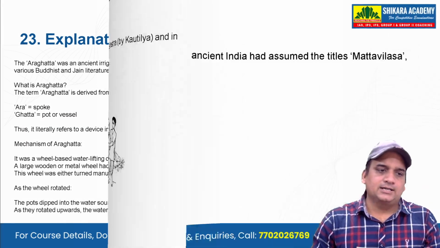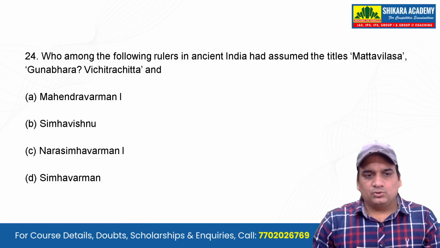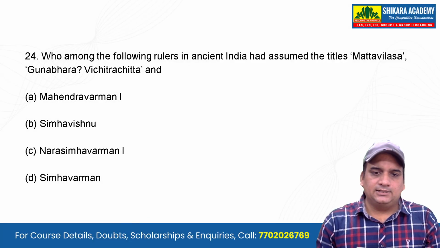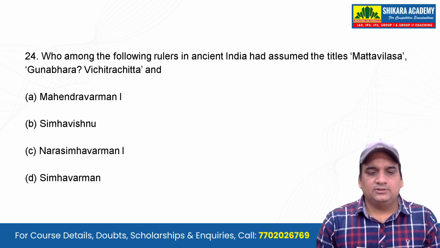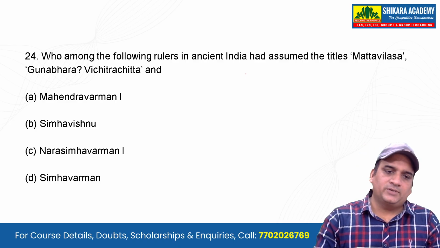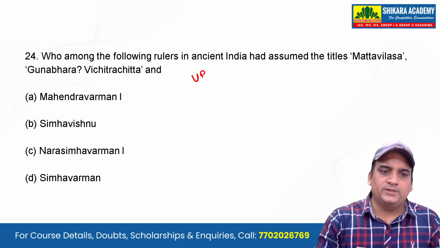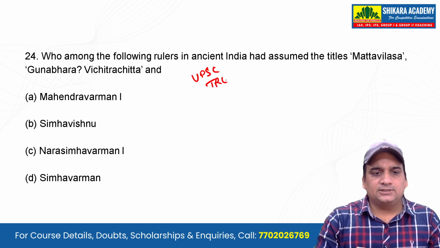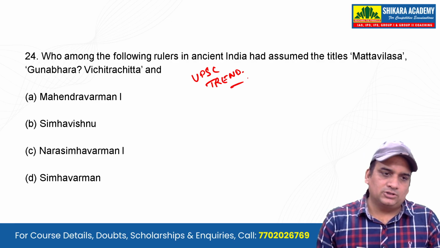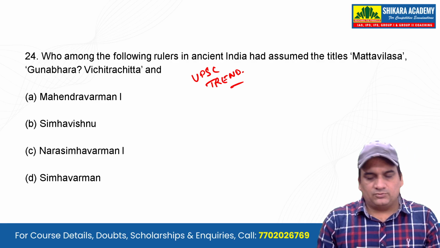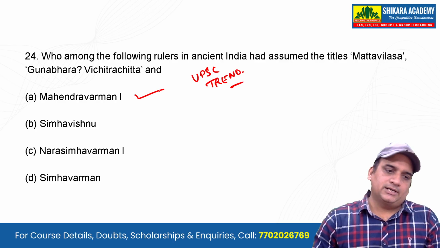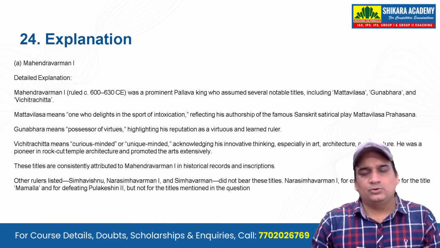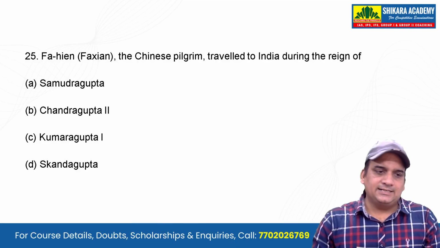Who among the following rulers in ancient India had assumed the title Matta Vilasa, Gunabhara and Vichitra Chitta? Well, if you know, you know. If you don't know, you don't know. But is it against the trend? No, it is UPSC's trend. They ask you what are the titles that the kings or the rulers have given to themselves, or it was given by someone else. So Mahendra Varman 1 is the correct answer over here. Again, this is something you know or you don't know, you can't take an intelligent guess over here.